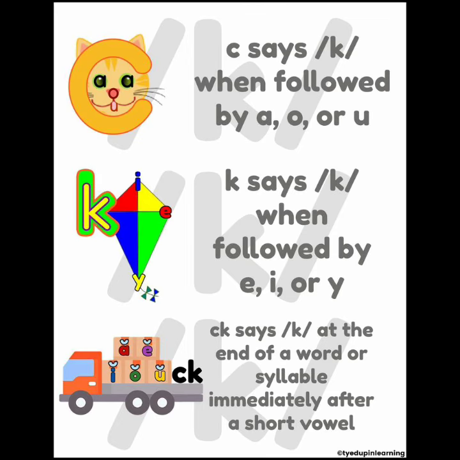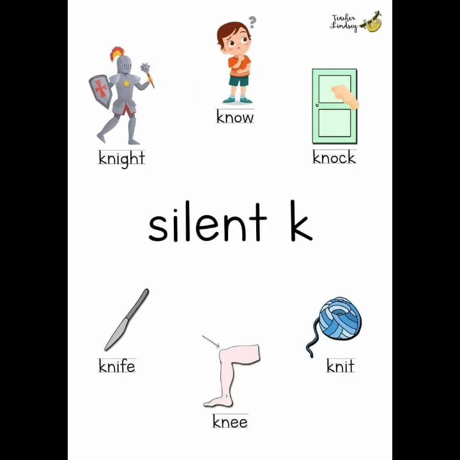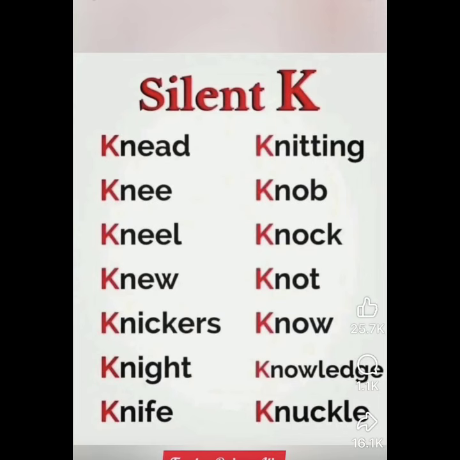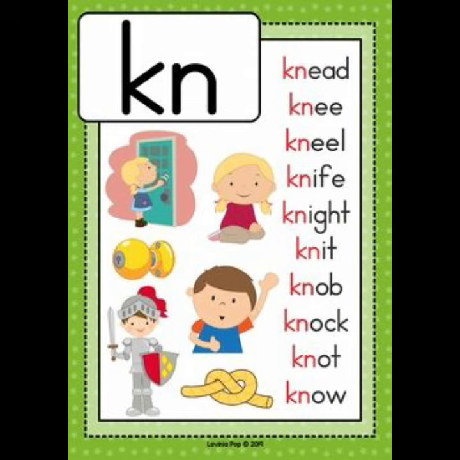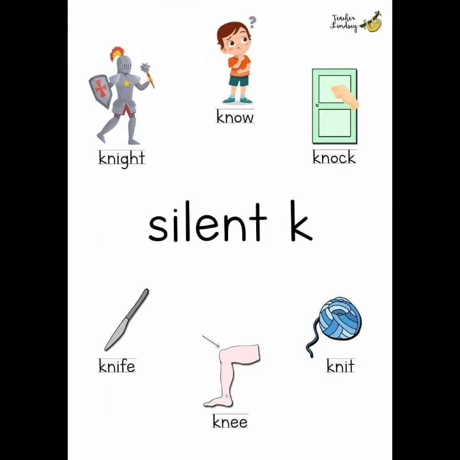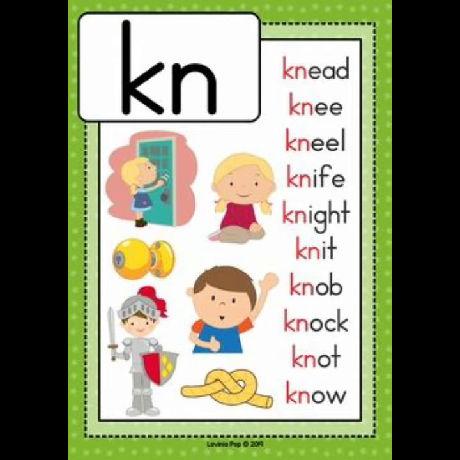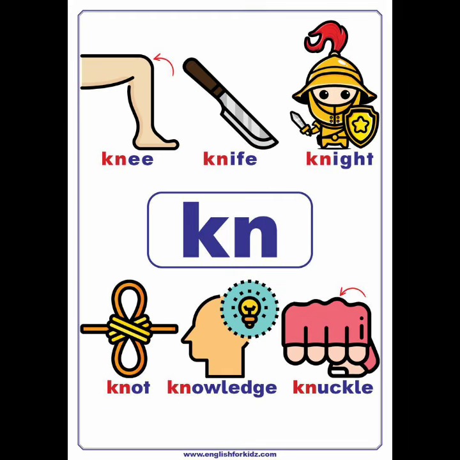We also have the silent K. The silent K is when the letter K doesn't make a sound, or we don't pronounce it in the word. For example, knife. In knife we don't say K, we don't pronounce K. We pronounce from N. Knife, no, knees, knowledge, night. In these words we don't pronounce K.